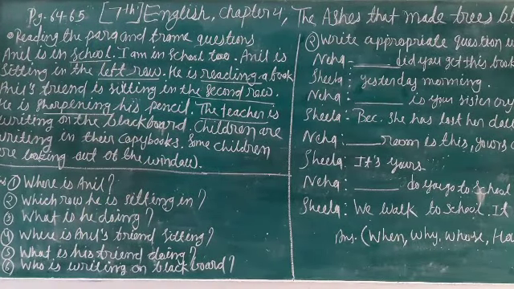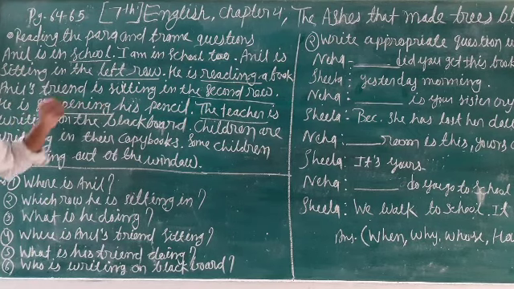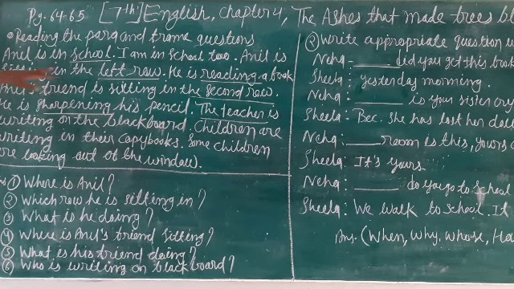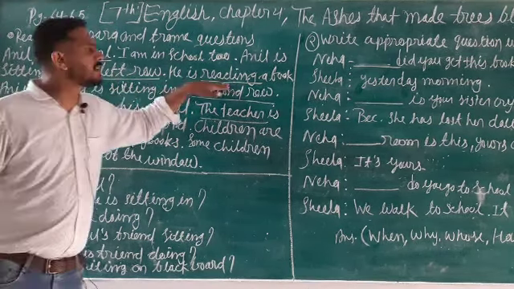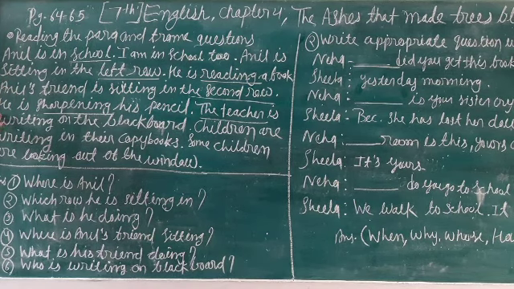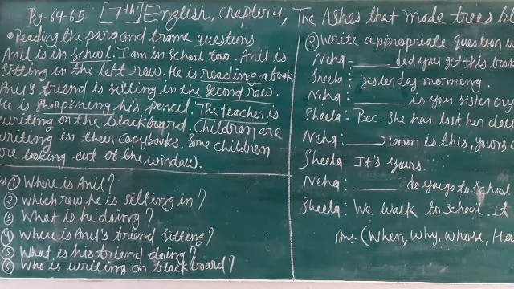Next, he is sharpening his pencil. Okay, he is sharpening his pencil. So here we have already told about Anil. Anil is reading a book, but his friend is sharpening the pencil. So that's why the line says he is sharpening his pencil. So how to frame the question? Which interrogative pronoun do we have to use?